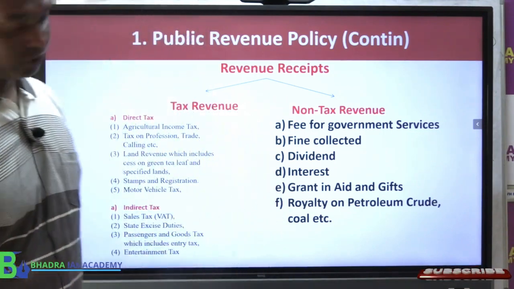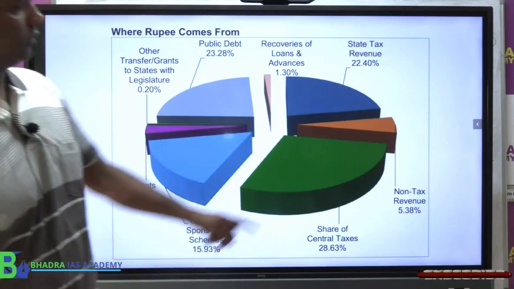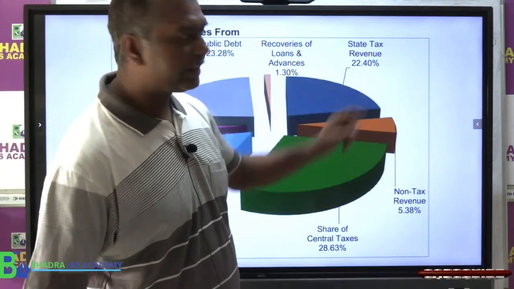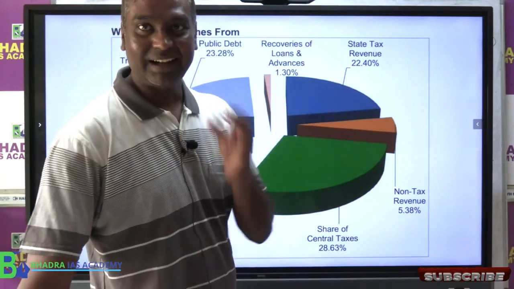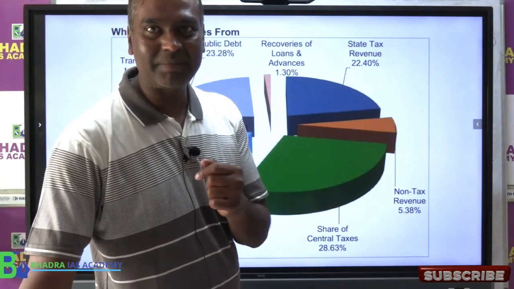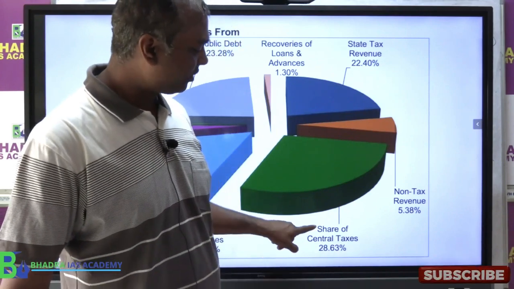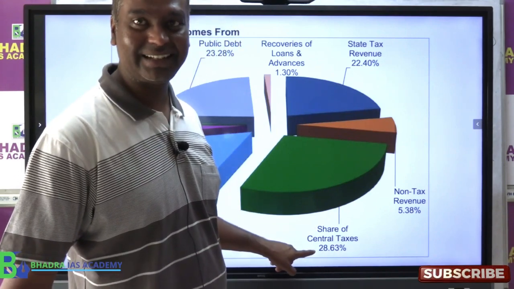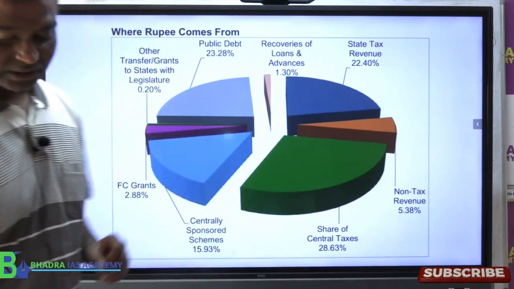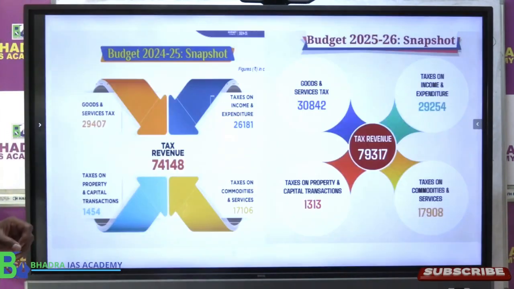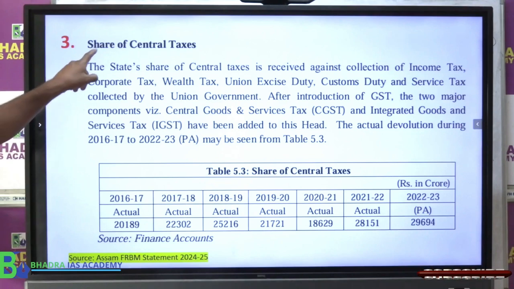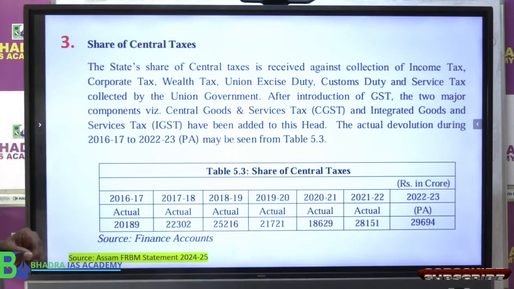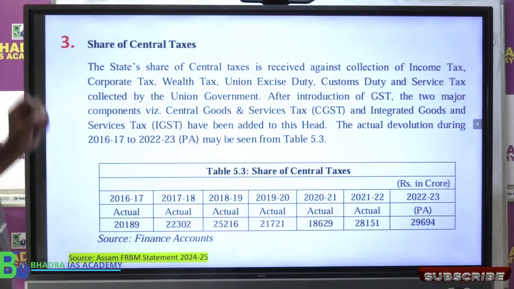However, if you look at this carefully, these two are giving income definitely, but this is not the highest. Where does the state get the highest source of income? From here, share of central taxes, that is the highest. So now let's look at the share of the central taxes. You will find it here. Share of central taxes.